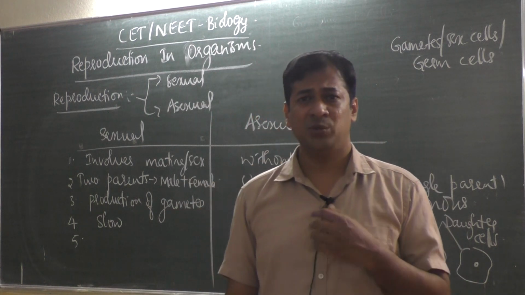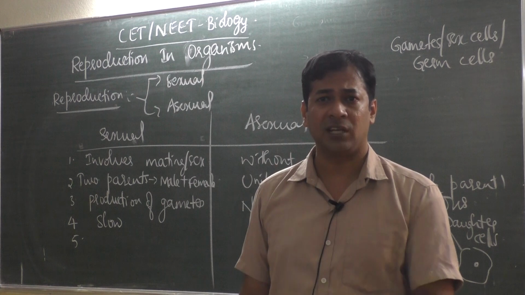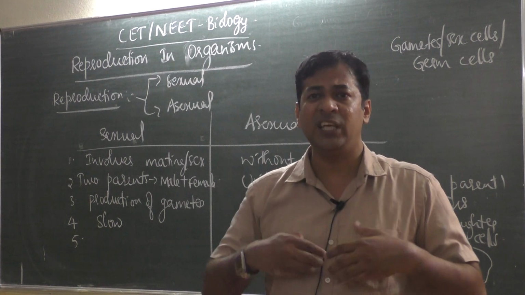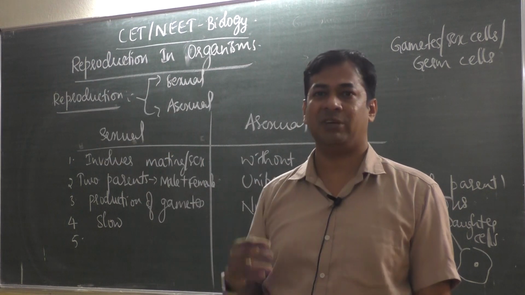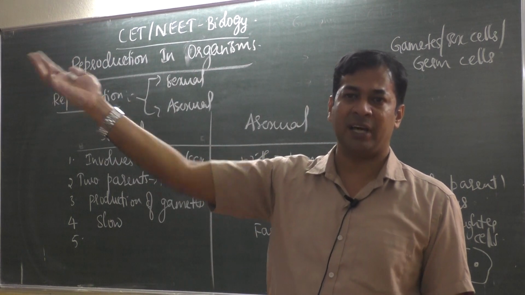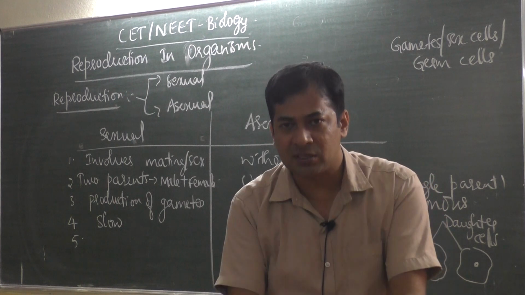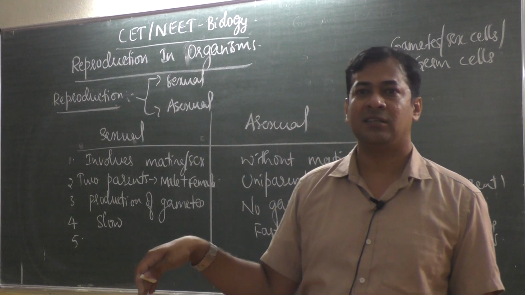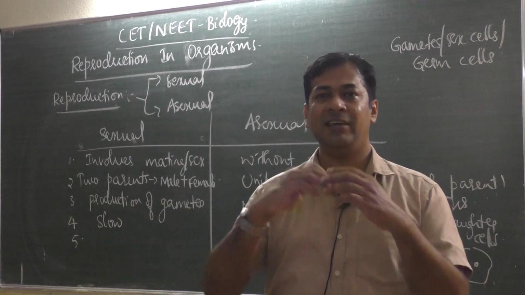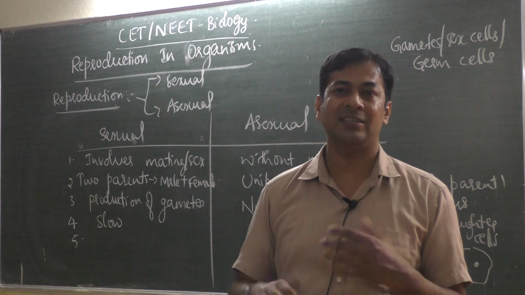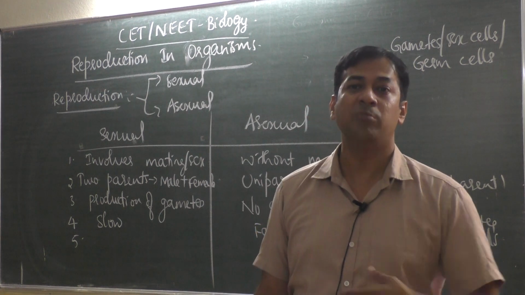Think that I have one daughter and one son. My daughter has the ability to give birth in future. When she reaches that age after marriage, she has the capacity to give birth. But my son will not become pregnant, and he doesn't have the ability to give birth.